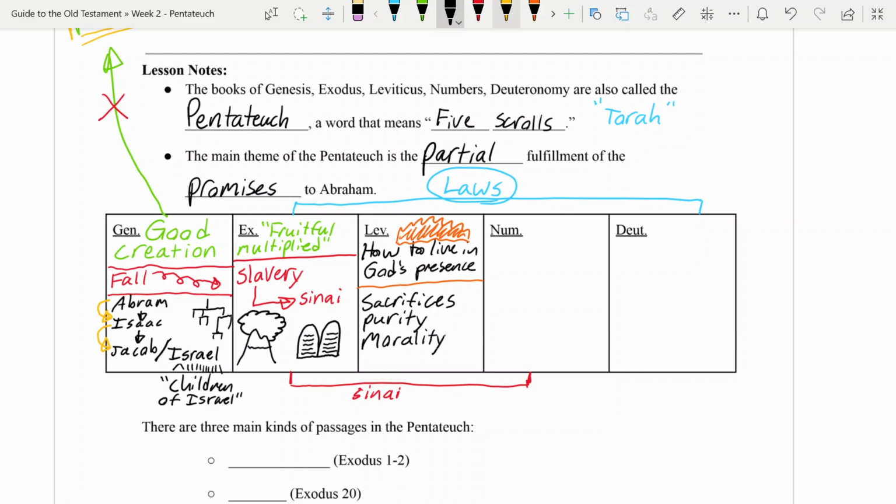Now, when we come to the book of Numbers, well, it's not the first time we've seen this, but we run into some problems. Okay, disobedience. So let's talk about it.